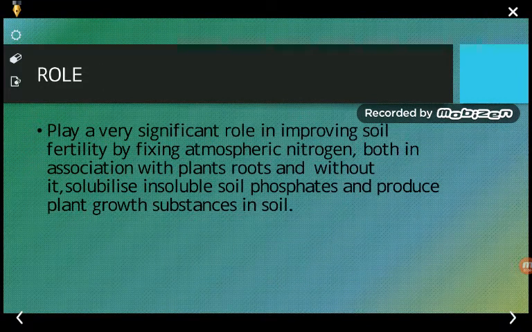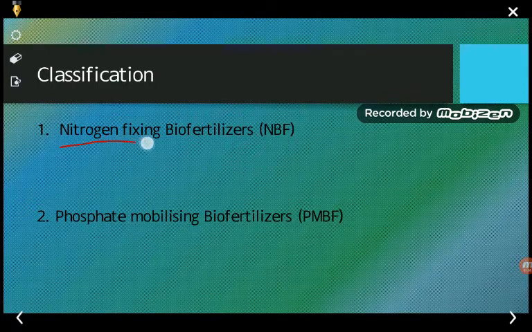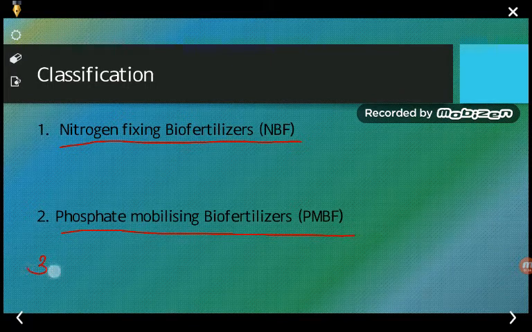So biofertilizers may be of three types. They can be broadly classified into three types, that is nitrogen fixing biofertilizers, phosphate mobilizing biofertilizers, and the third one is the organic matter.